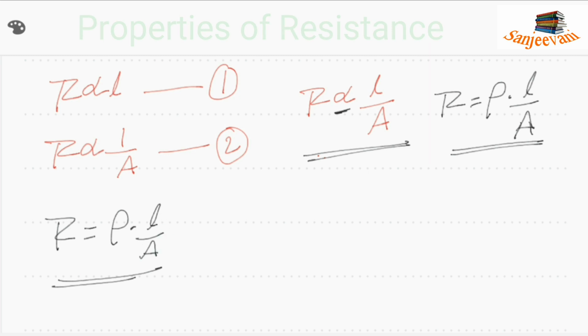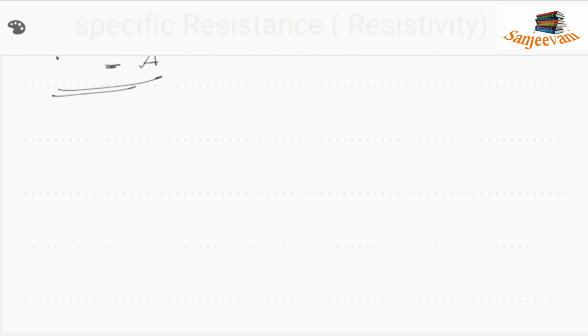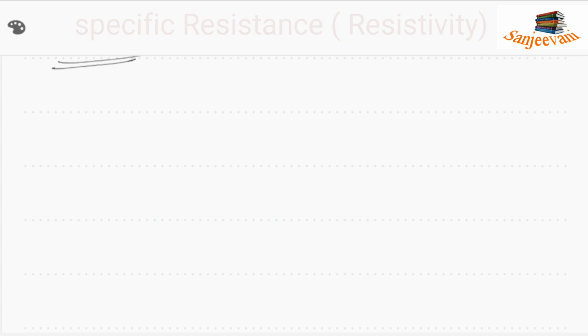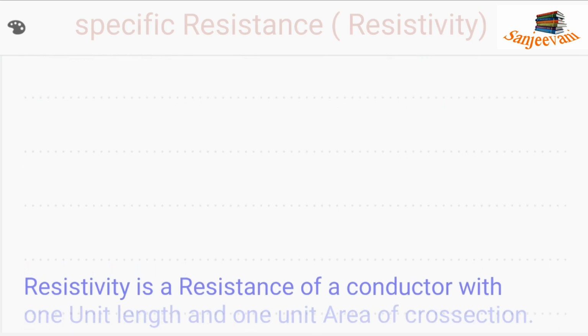Resistivity. Here rho indicates specific resistance or resistivity. What is resistivity? Already I told you the definition: it is the resistance of 1 unit length and 1 unit area of cross section of a substance. I am writing the same definition.